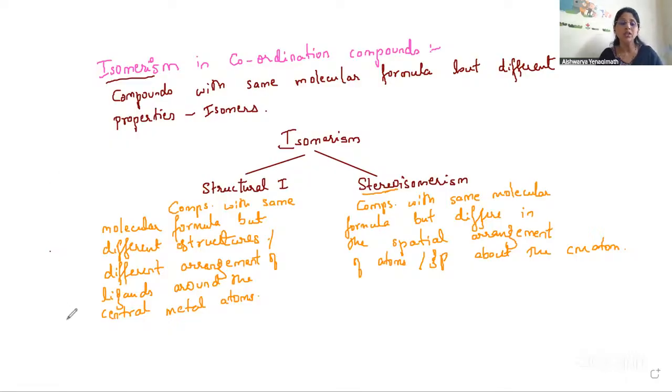Now this structural isomerism is divided into four types, whereas stereoisomerism is divided into only two types.